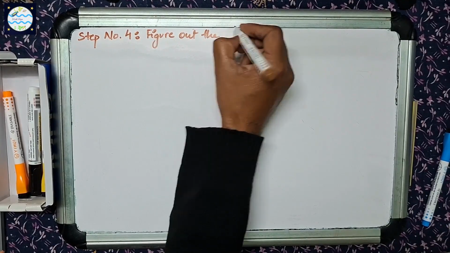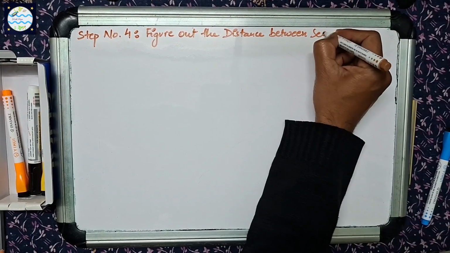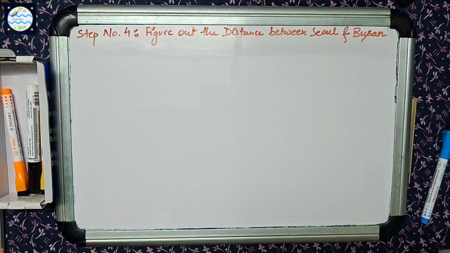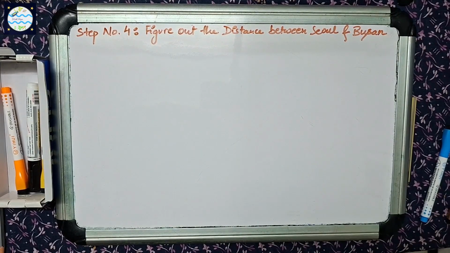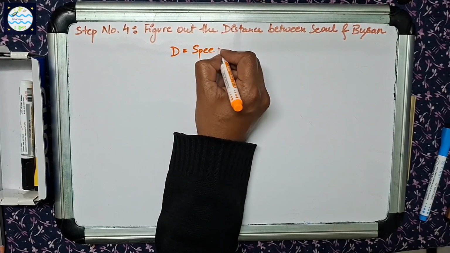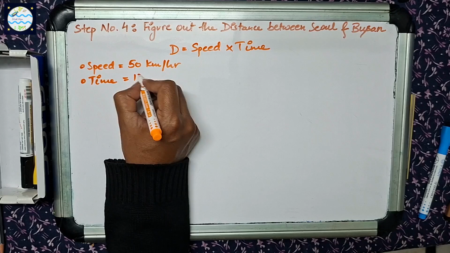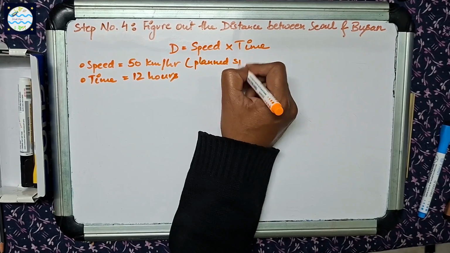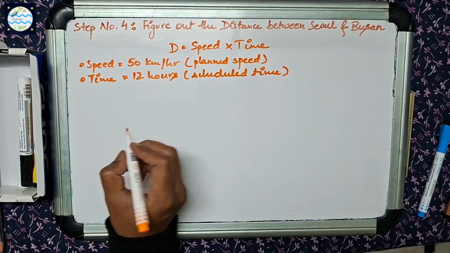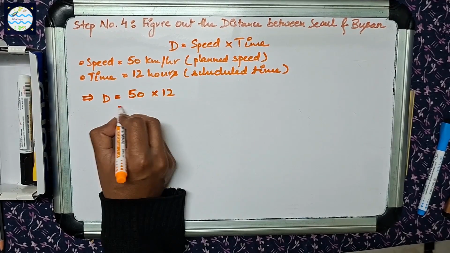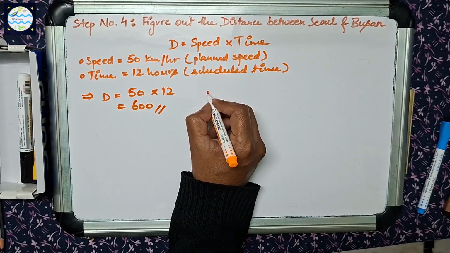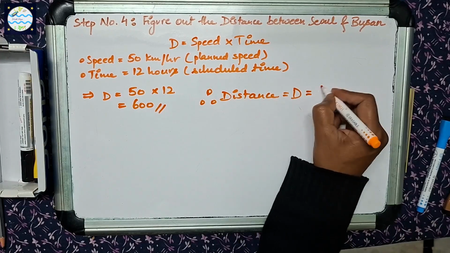Can you help us figure out the distance between Seoul and Busan based on the values of speed and time calculated by us? Distance is equal to speed into time, where speed is equal to 50 kilometers per hour and time is equal to 12 hours, which is equal to 50 into 12, which is equal to 600 what? Kilometers or apples? Kilometers, right.